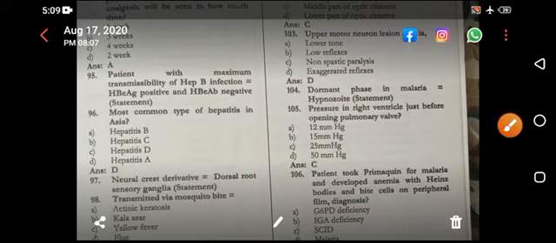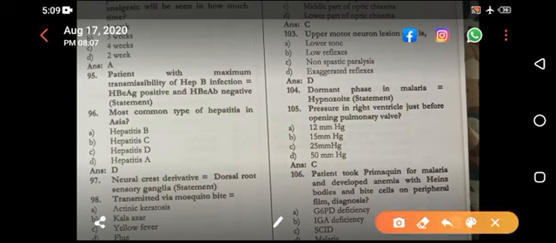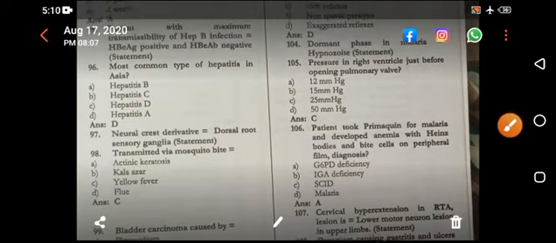Patient with maximum transmissibility of hepatitis B infection. Now this is the right answer here, HBe antigen positive and HBe antibody negative, because it means high replication. If there is high replication, there is high tendency toward the transmission. There is another MCQ related to this. Transmission from the mother to the baby, again, if HBe is positive, is high.